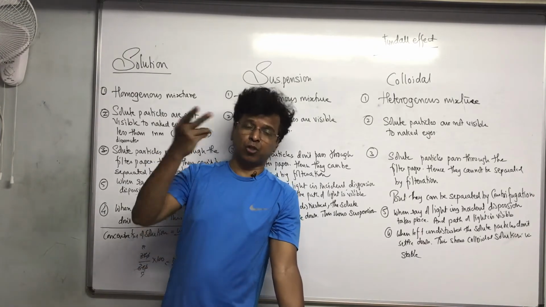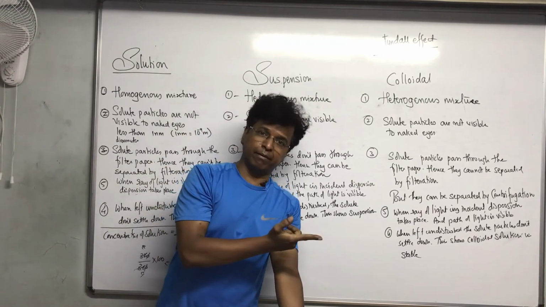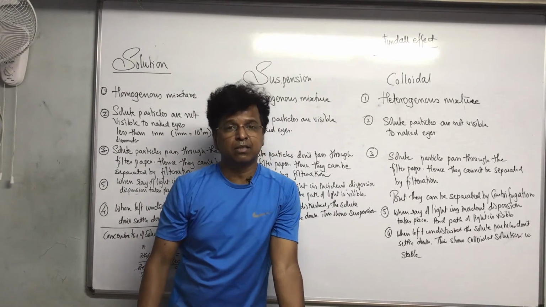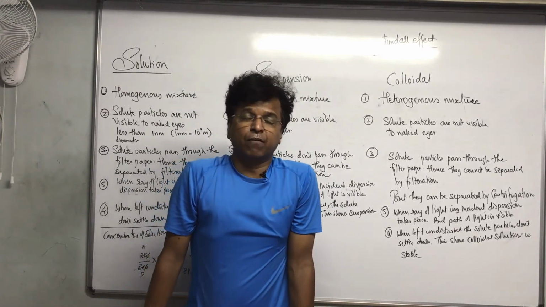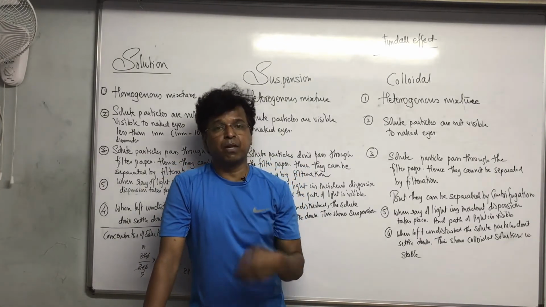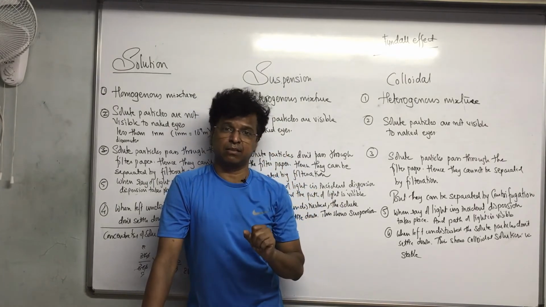Concentration will be weight of solute upon weight of solution into 100. Weight of solute is what they have given, 36 gram. Upon weight of solution will be what now? 100 gram of water plus 36 gram of sodium chloride, that is 136.